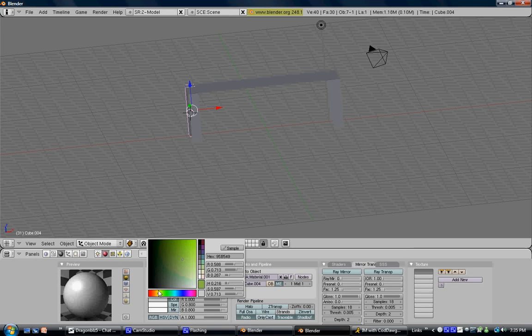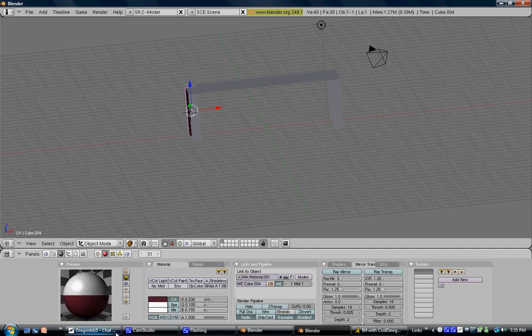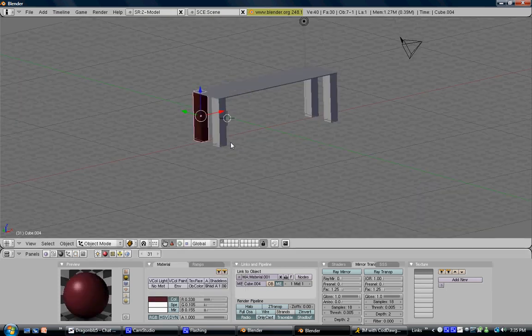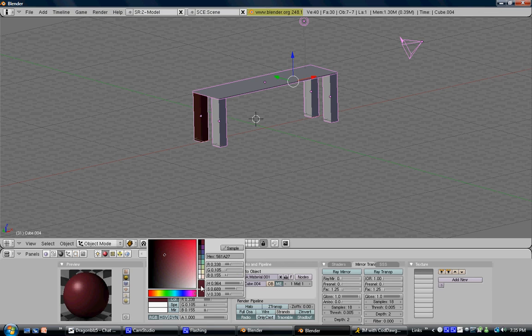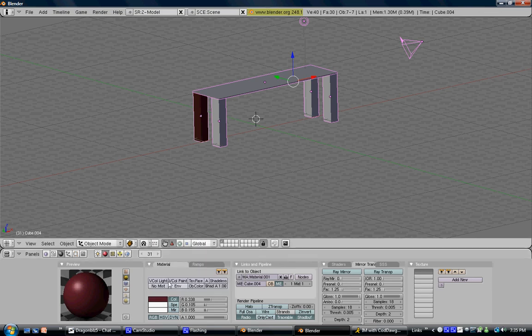I would like a cherry wood. Okay, so there we go. If you want to color everything at once, just click A, and everything should highlight like this, and just color it.